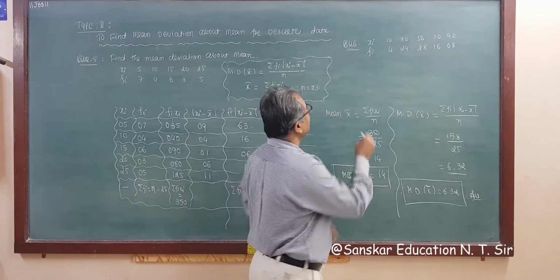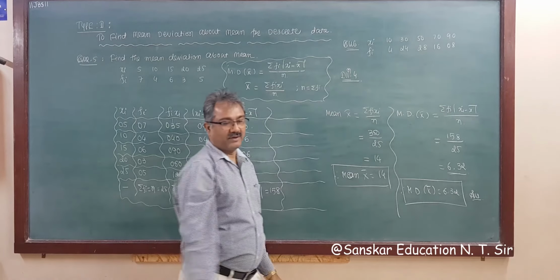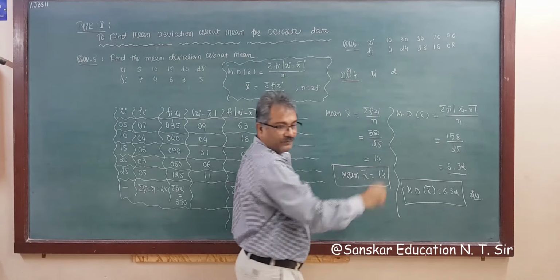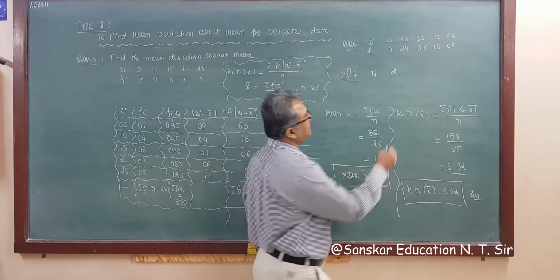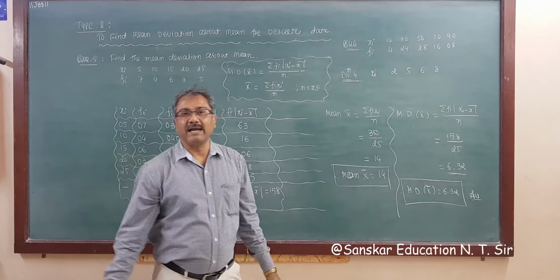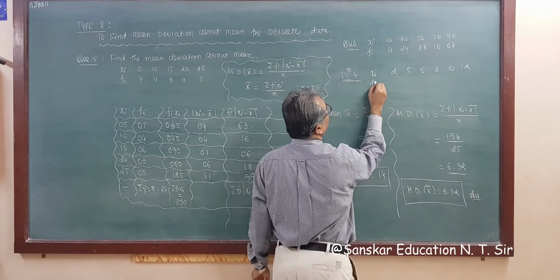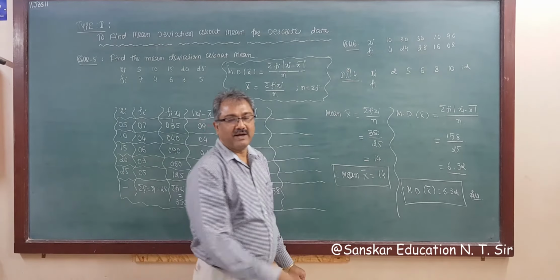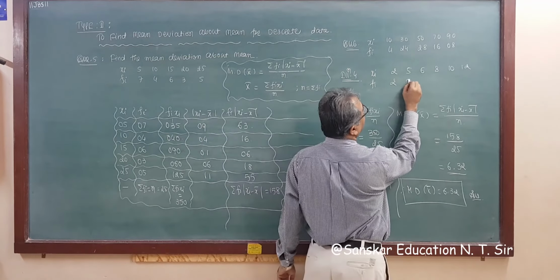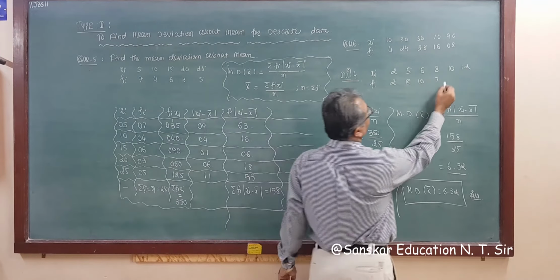And second one is illustration number 4. Given data are in xi 2, 5, 6, 8, 10 and 12, and frequency are given 2, 8, 10, 7, 8, 5.